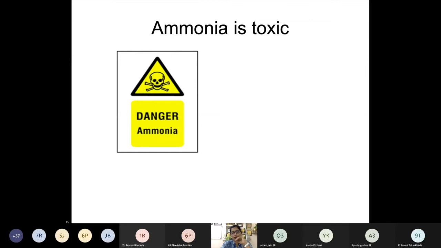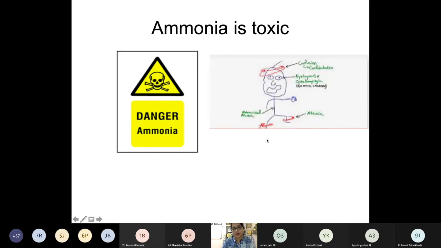But the problem is that ammonia is toxic, very toxic. If its level increases in the blood, it will cause acid-base imbalance, and it has a direct toxicity on the brain. That's why it leads to CNS side effects, and even if it is not treated, it can lead to coma. So that's why this ammonia has to be converted into a less toxic product.